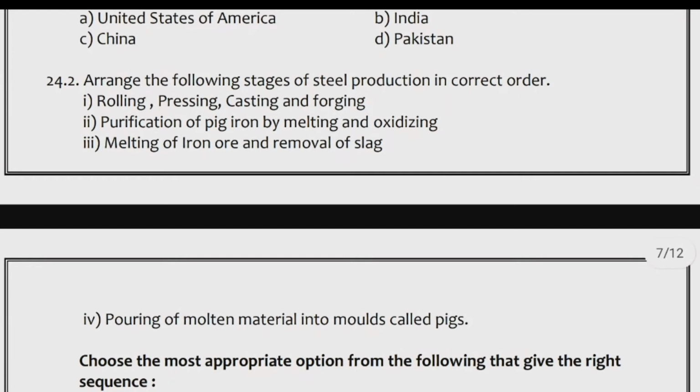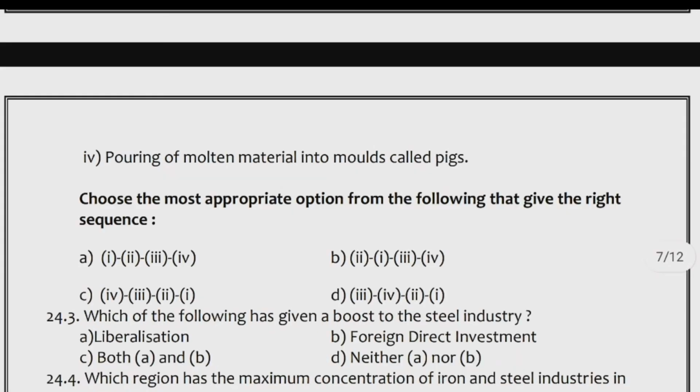Pouring of molten material into molds called pigs. Choose the most appropriate option that gives the right sequence. A. 1, 2, 3, 4. B. 2, 1, 3, 4. C. 4, 3, 2, 1. D. 3, 4, 2, 1.